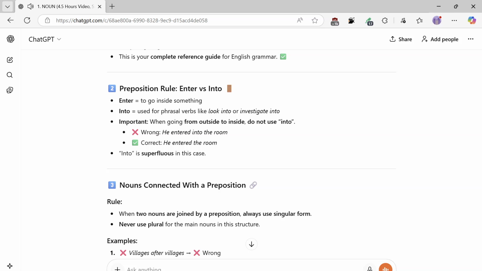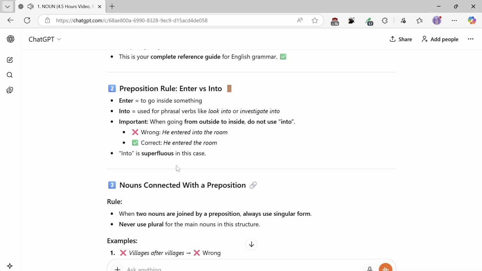Preposition rule: enter versus into. Enter means to go inside something. Into is used for phrasal verbs like look into or investigate into. Important: when going from outside to inside, do not use into. Wrong: He entered into the room. Correct: He entered the room. Into is superfluous in this case.